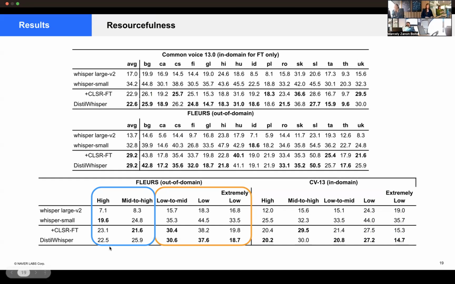What is interesting here is that for high resource languages, our method struggles to surpass the original out-of-domain performance of Whisper. Which means, for instance, Whisper Small before was better on FLEURS than after our method, while when you look at low resource, extremely low resource languages, we see bigger improvements, with knowledge distillation being the best option overall.